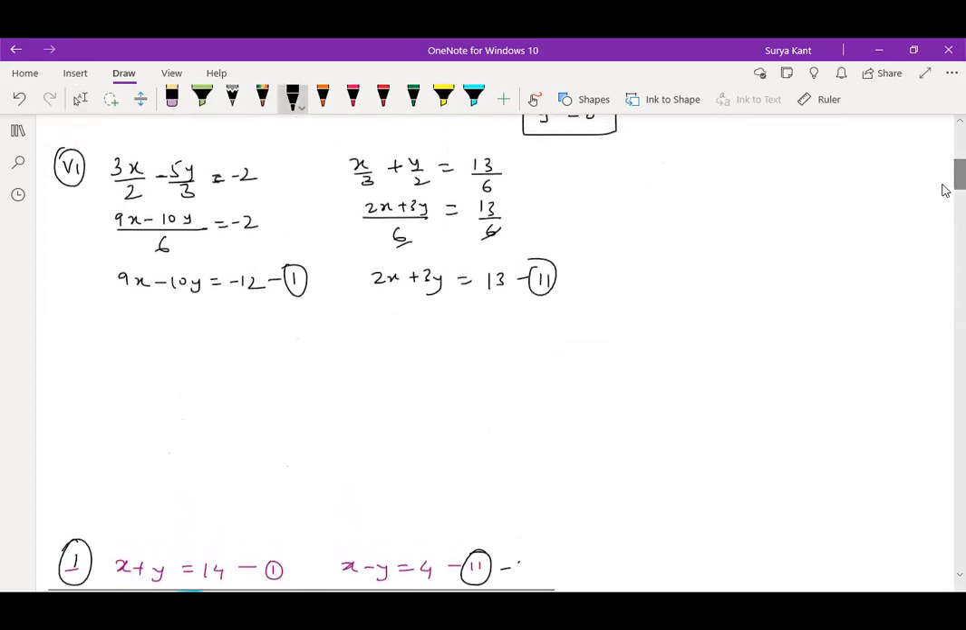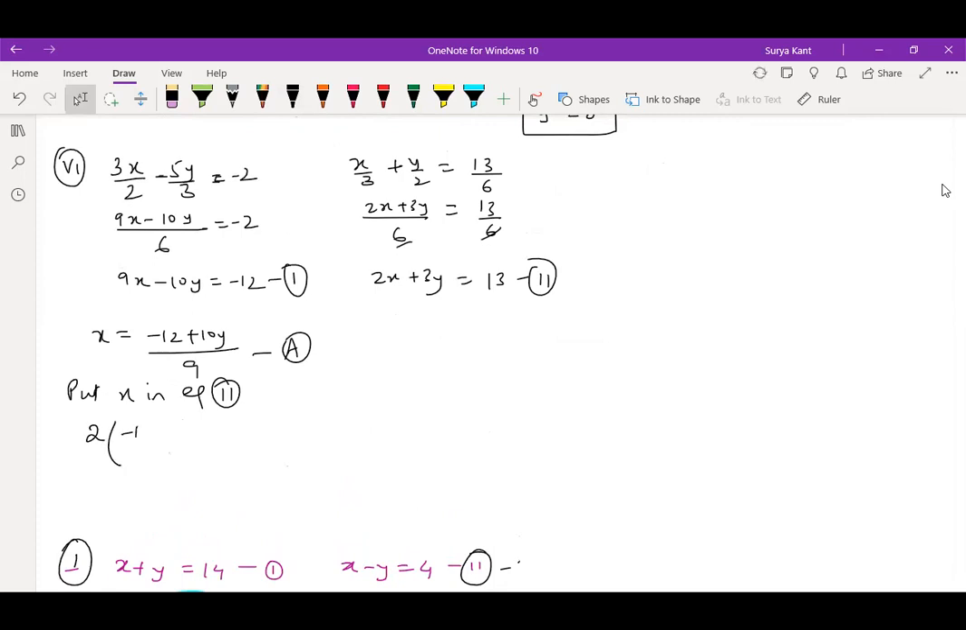So next, what can we write? x is equal to what can you write? (−12 + 10y) divided by 9. This is equation A. So put x in equation second. So how do we get 2 into (−12 + 10y) divided by 9, plus 3y is equal to 13. Now just do the inside. You put it inside this one.